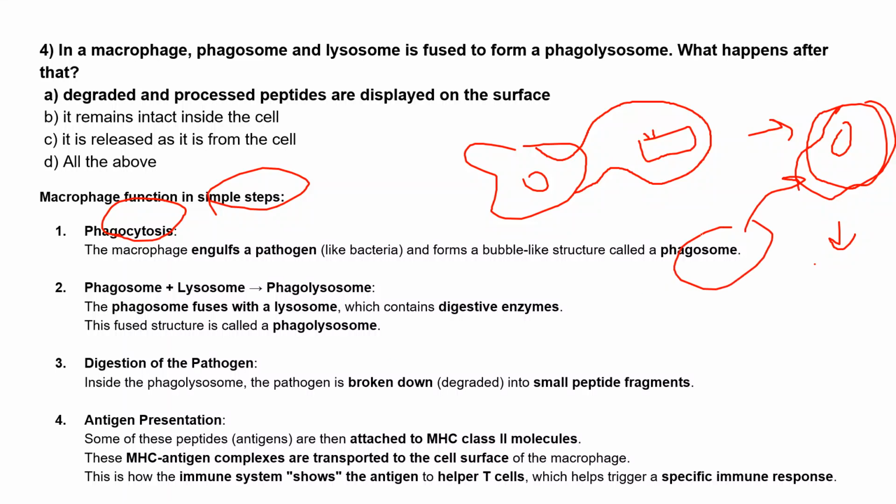After that, the phagosome fuses with the lysosome also. Why lysosome? Because, as you explained, it has digestive enzymes, hyaluronic acid and other acidic enzymes. They have to break down the pathogen, so they need enzymes.